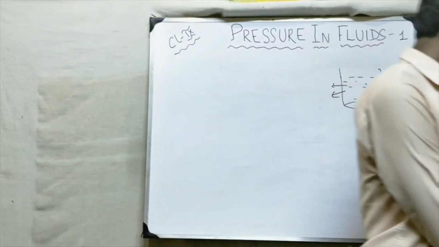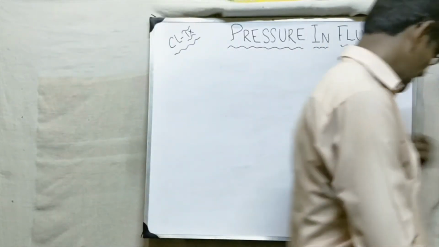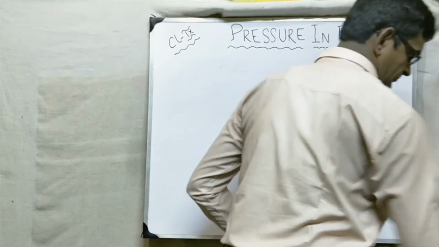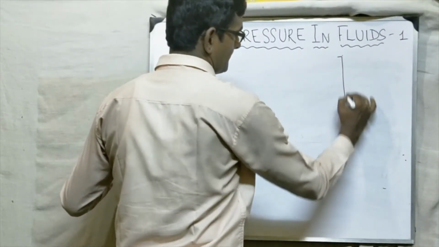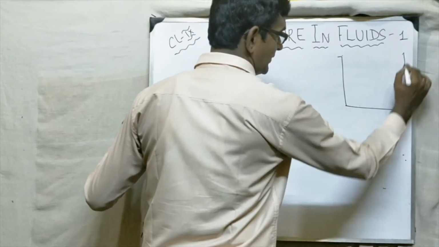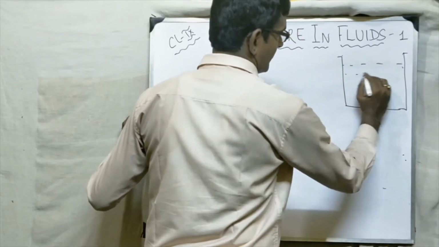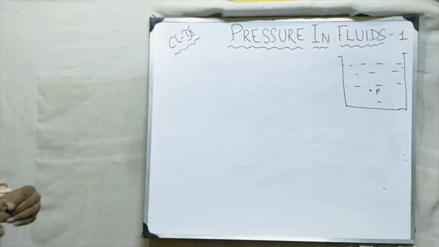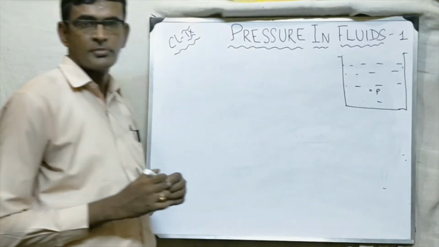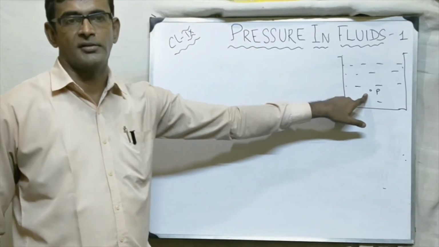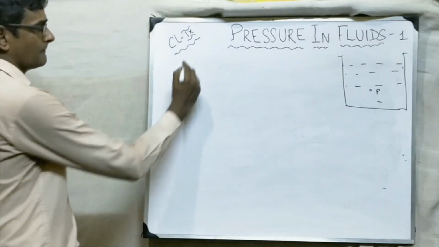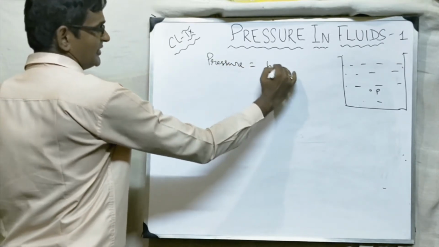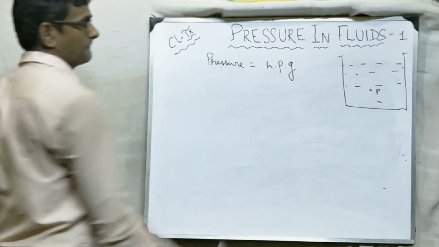Now we are going to study how much the pressure is, the quantity of pressure. Let us see. Suppose I have a container containing any liquid, water, whatever, and I have taken a point P here. Now what will be the pressure at that point? So pressure at P is equal to H rho G.